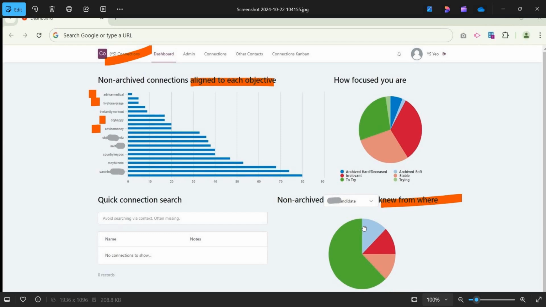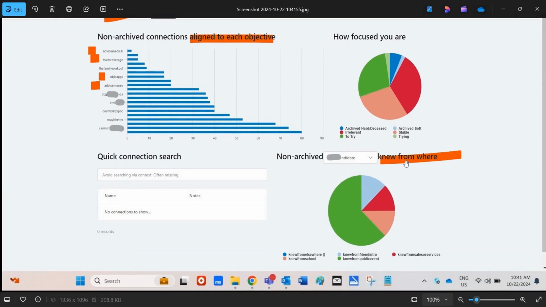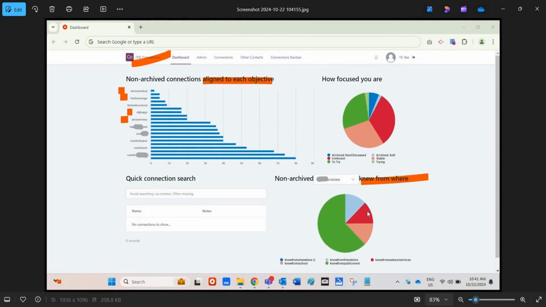As well as any particular group of friends, right? Like where do I tend to know them from? There's also analysis. Yeah. So for example, if most of the friends that make me happy when I'm around them are known from school, then I know I should go to school more often or something like that.